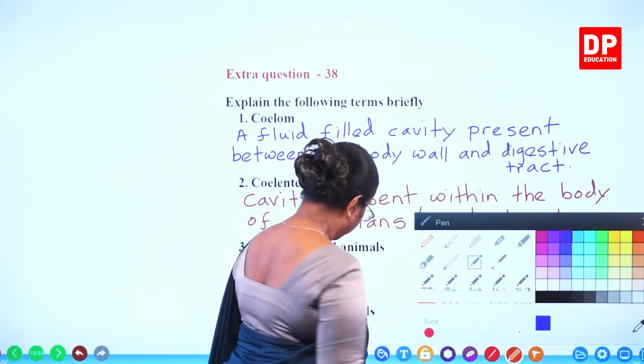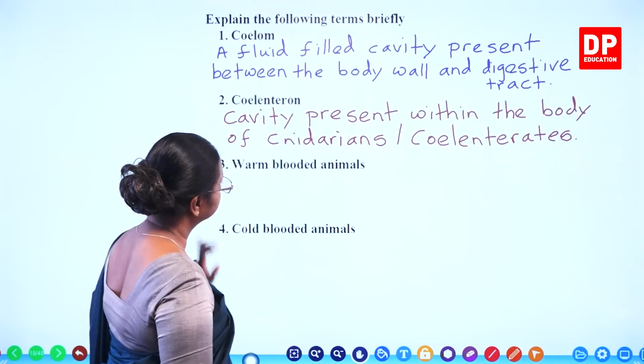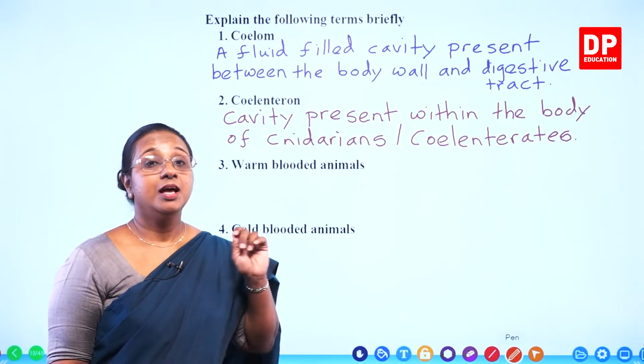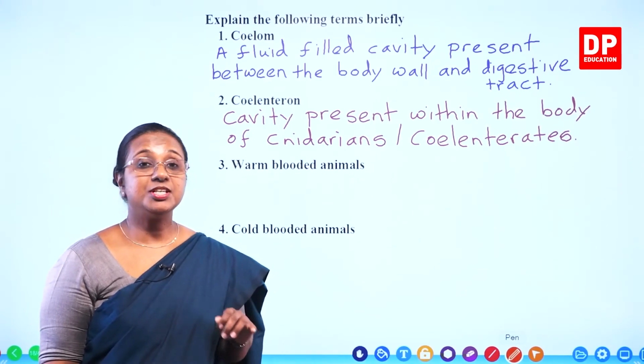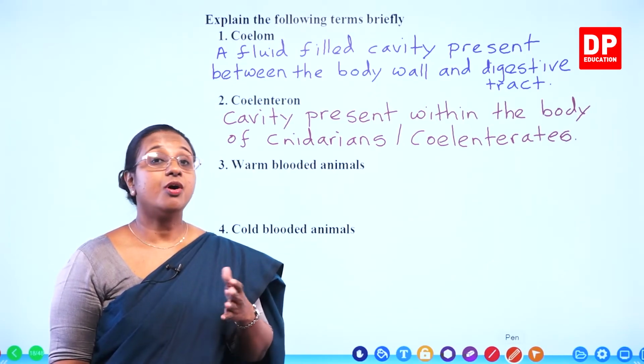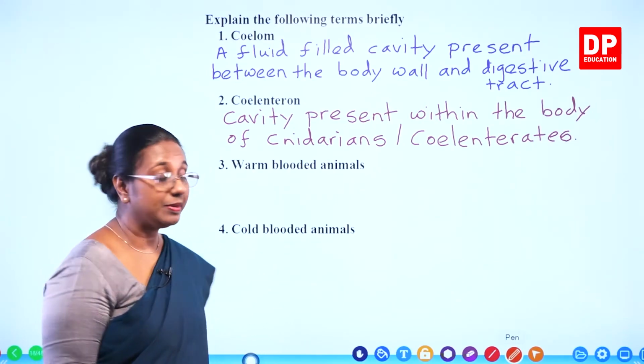Then, the next one. What are warm-blooded animals? Animals with body temperature that does not change with the environmental temperature. Or we also call them the homeothermic animals.